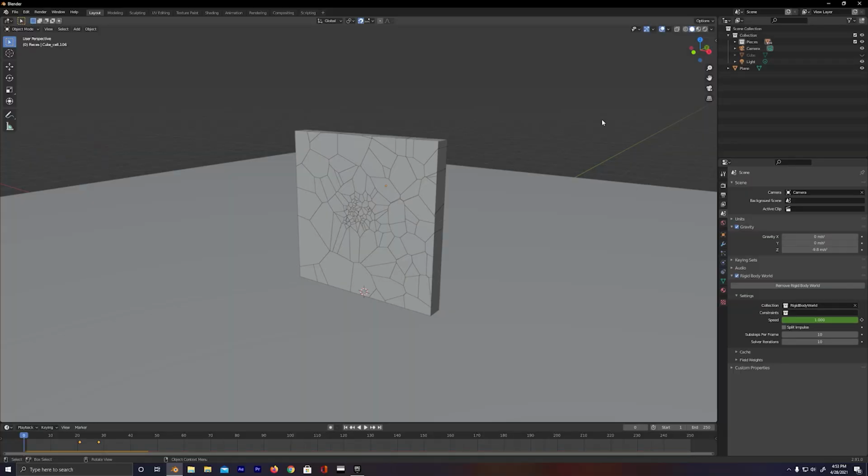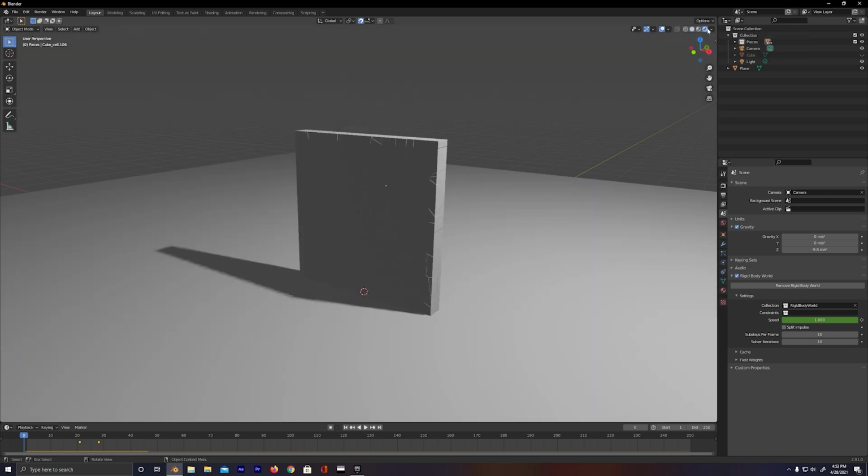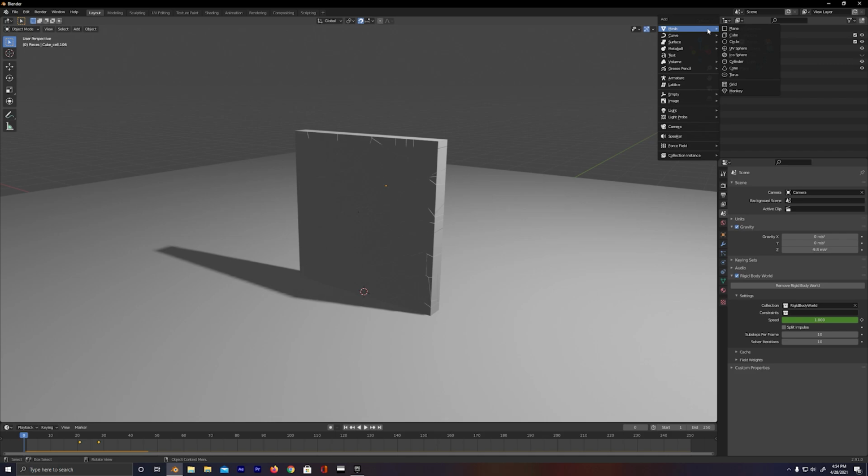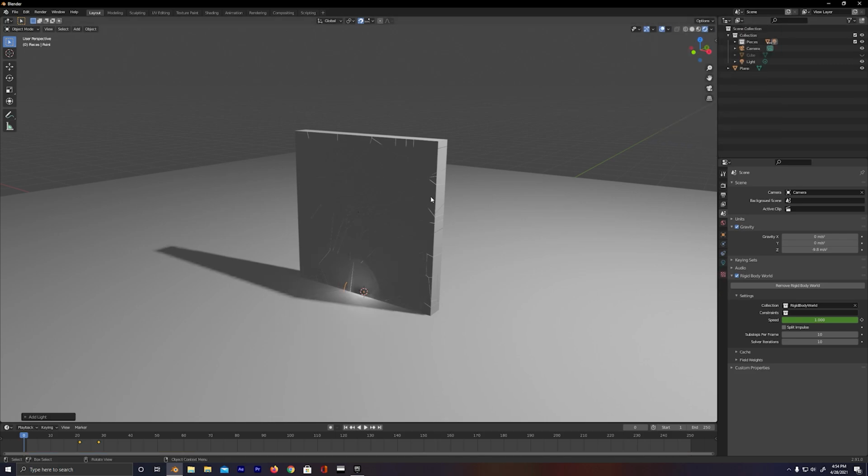Okay, so the first step is to turn on the viewport shading here, which is gonna show us what our rendered image is like more closely gonna look like. Looking a little bit too dark, so let's go ahead and add in some lights. We can use that same method earlier to add in the ground plane, but instead we're gonna add in a light. So I'm gonna press Shift A on my keyboard. It's gonna pull up this pop-up menu. Underneath light, I'm gonna go ahead and click on point, and that's gonna create a new point light right in the center of our project here. And just like that, boom, you got light.